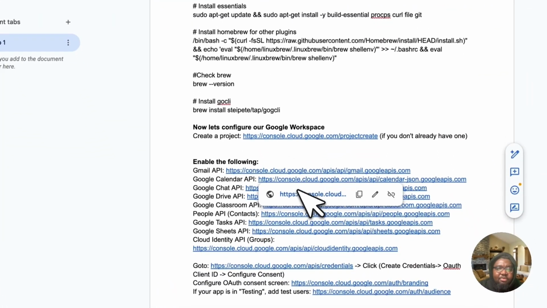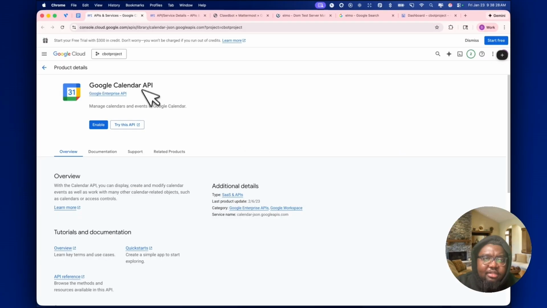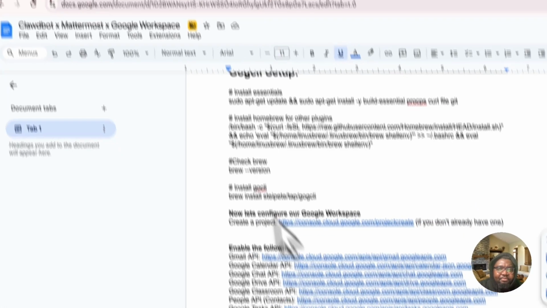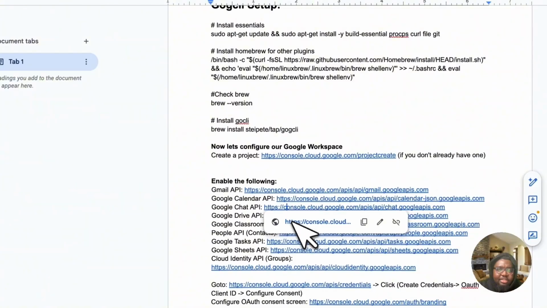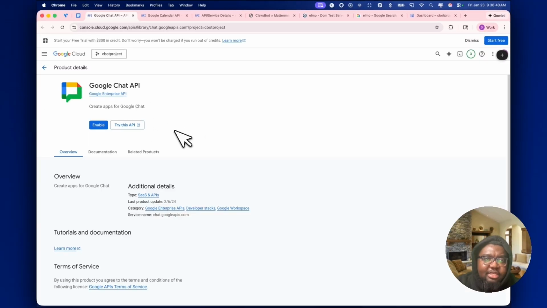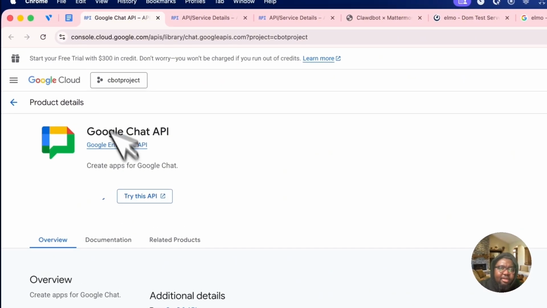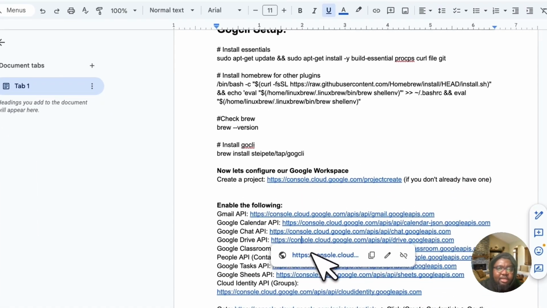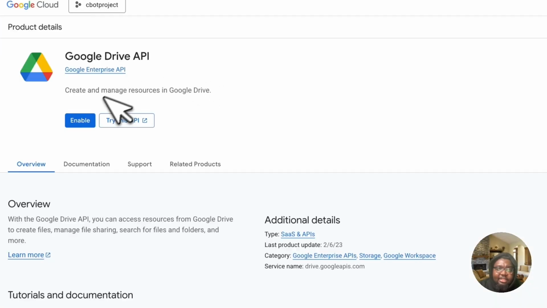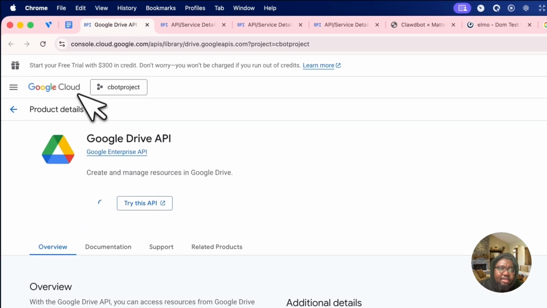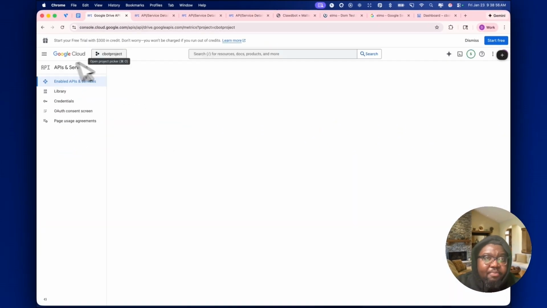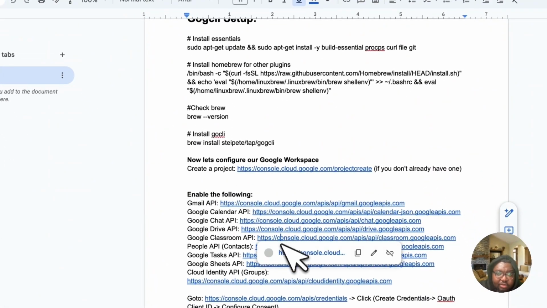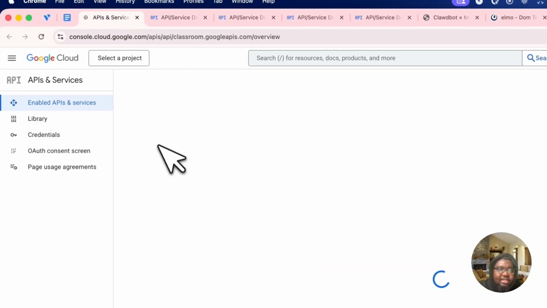I'm going to do the same for Google Calendar. It's taking a little bit to load, but same process. You click enable for that. I'm going to go ahead and do the same for the Google Chat API. As you can see, it's the same process, very repetitive. It's essentially you enabling all the APIs for the project that you just created. The next thing is we're going to be creating the OAuth credentials that will be used by CloudBot. But before then, we have to make sure we've enabled all of the APIs that GOG CLI needs.